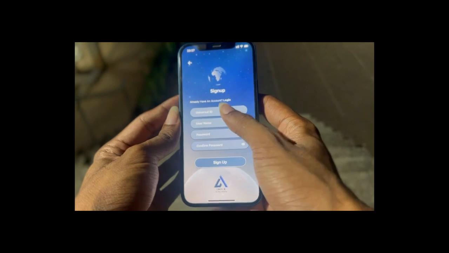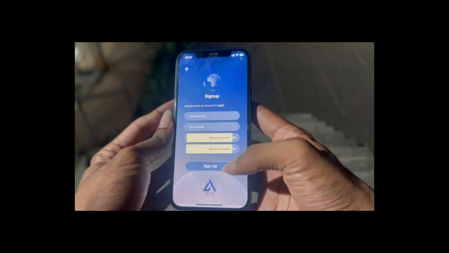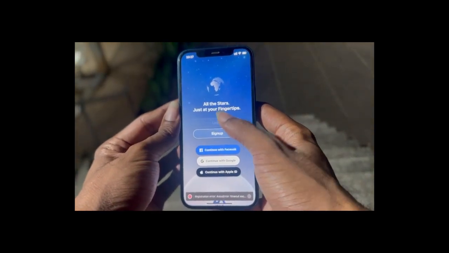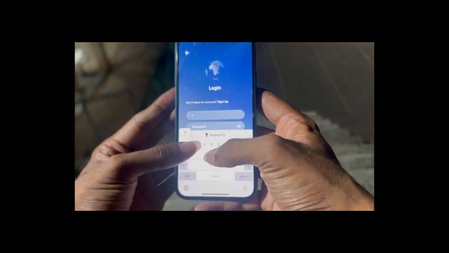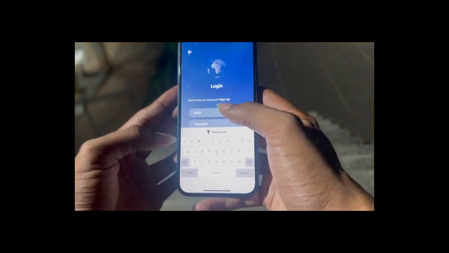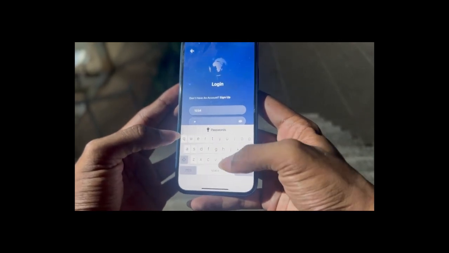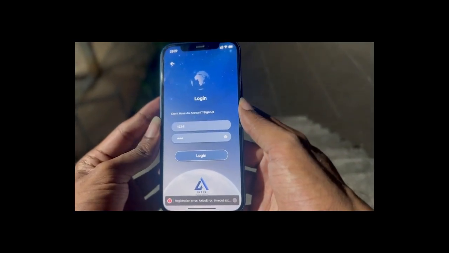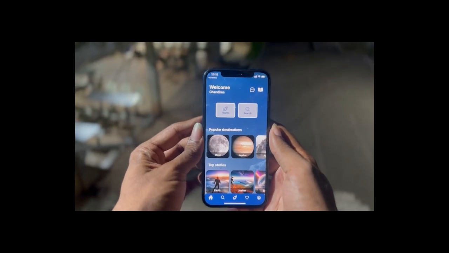And upon giving the necessary details, what the user has to do is sign up. So let's log in and see what it is on the inside. Currently the username and password that we have given is 1234 and password as ABC. Once the user has logged in, this is the main page.